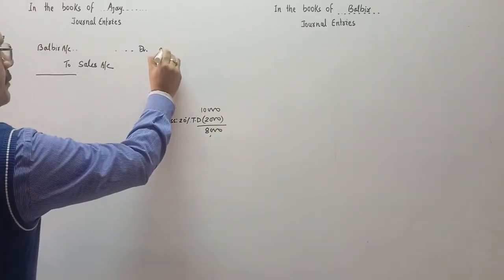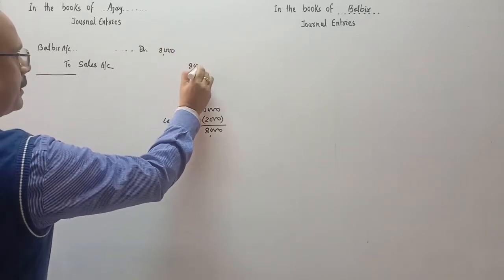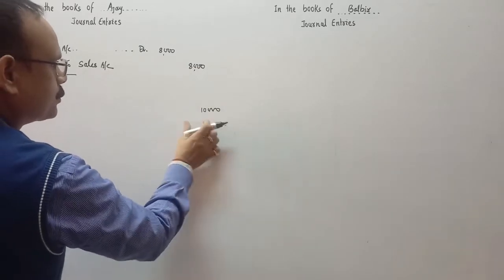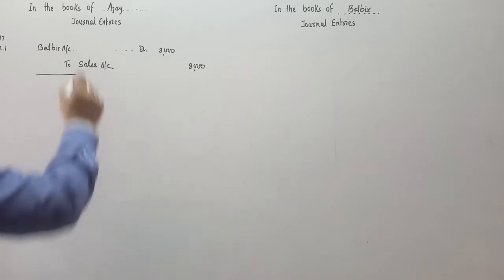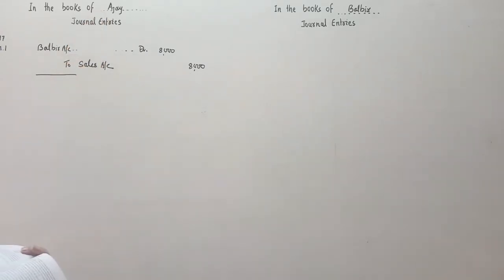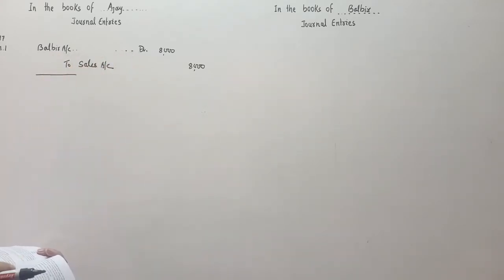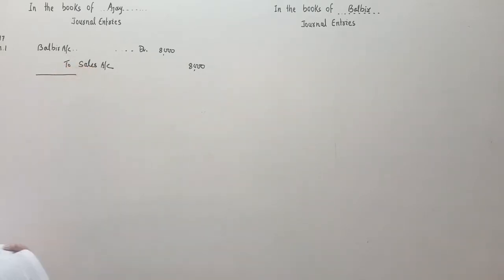So we will do the entry 8,000 over here. Is it clear? So being goods sold on credit. The first entry Ajay will record, means the seller will record in his book Balbir account debit. Balbir is the receiver. Balbir comes under which account? Personal account. Debit the receiver, and sales is credit. All incomes and gains are credited.